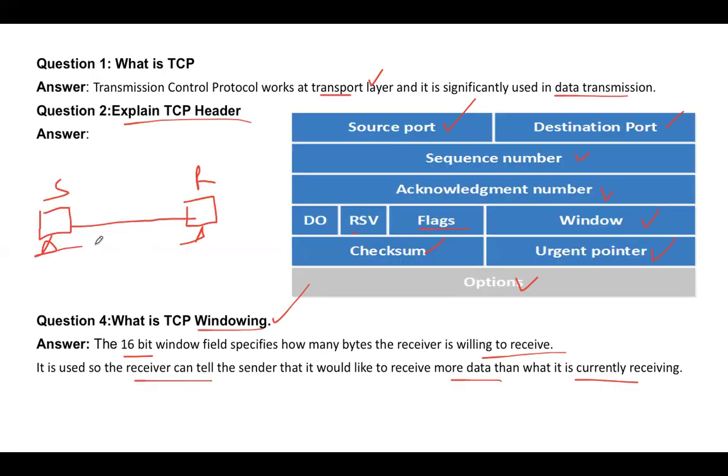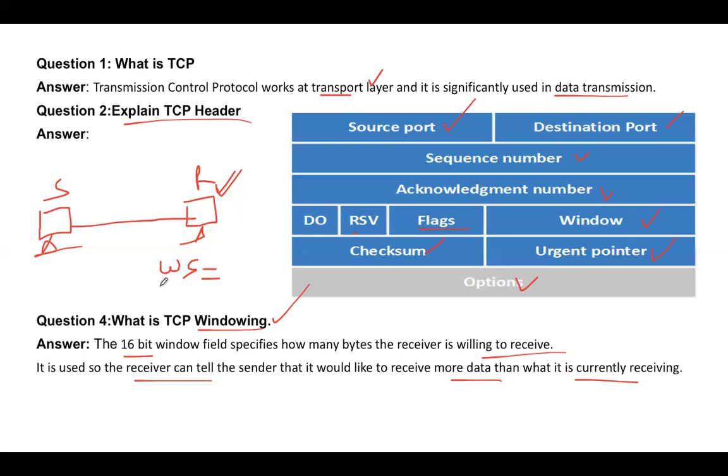This machine would send the first segment of data with, let's say, 64 kilobytes. Now, what if the receiver is more capable of accepting more data, or it is busy and not able to receive that much data? The receiver can set a window size equal to whatever value it can accept, whether it is more or less.